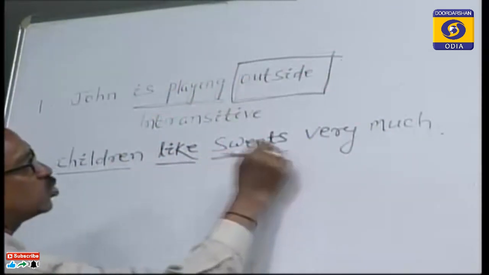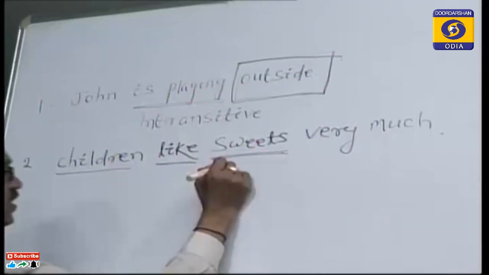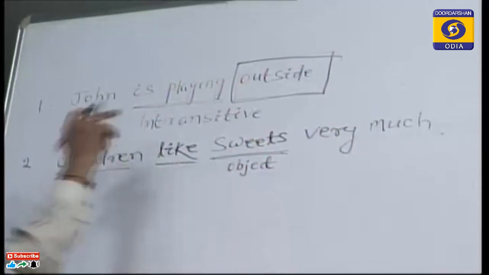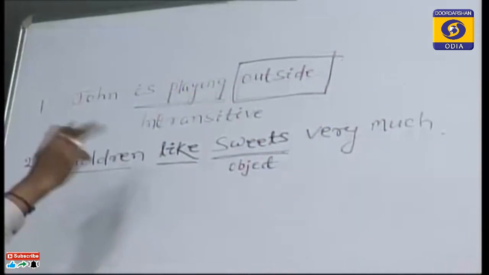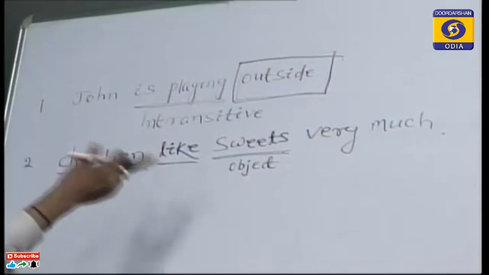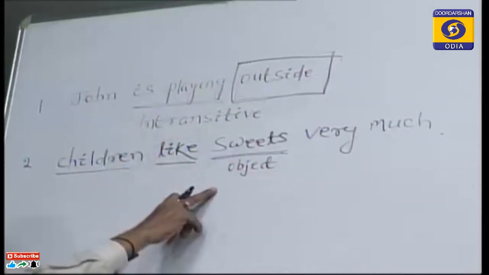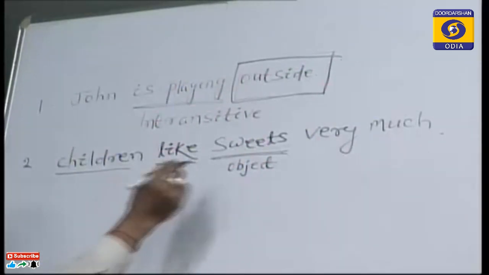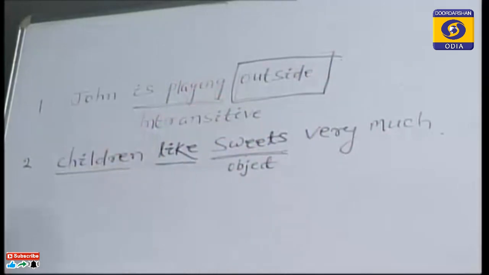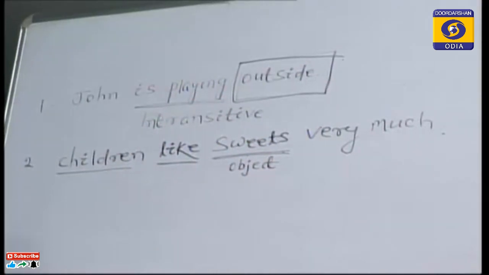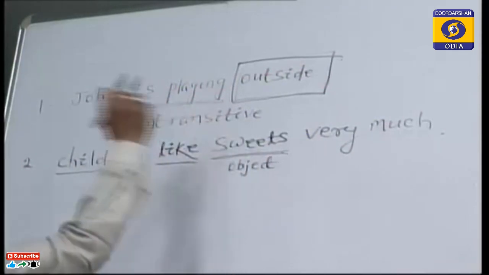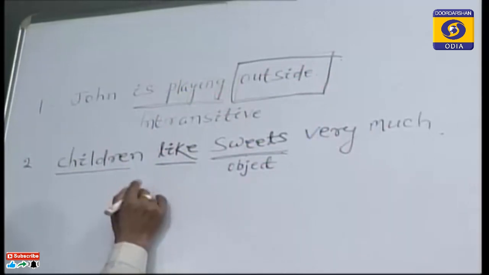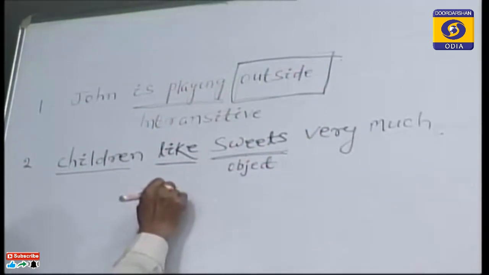They like sweets. So this is object, because I have told you that when we ask a WH question to the verb, if we get the answer, and if that answer is a noun, a pronoun, that will be the object of the sentence. So here sweets is the object of the sentence. Okay. So when the verb has an object, we can say this is a transitive verb.